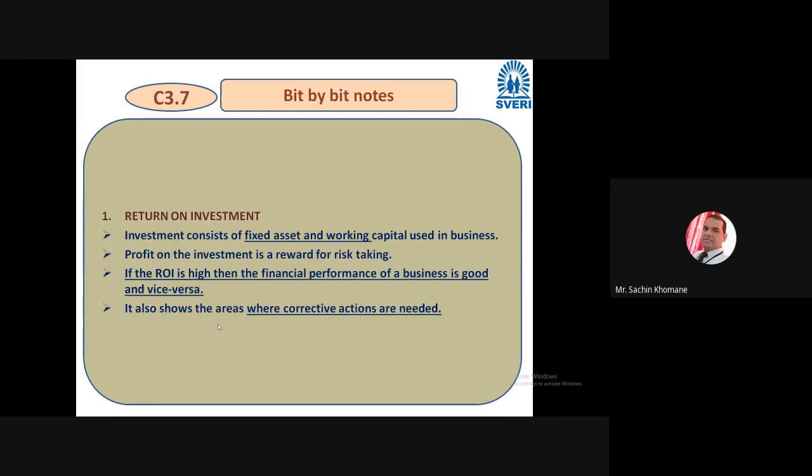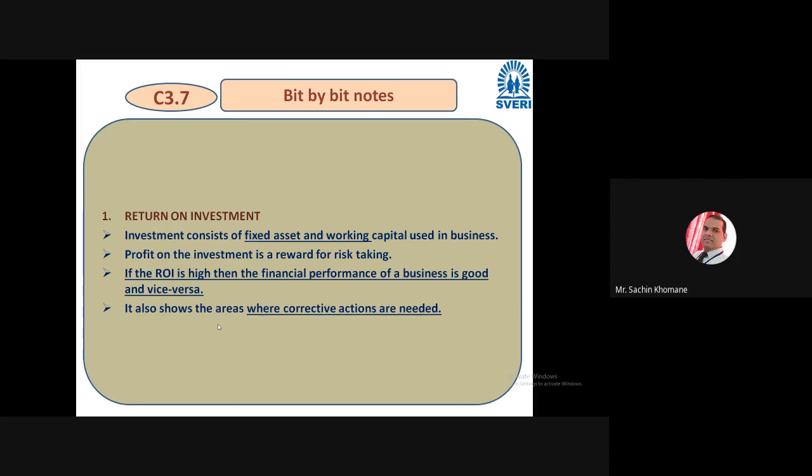Friends, return on investment is one of the modern techniques. Here investment consists of fixed assets and working capital. Everybody knows that. Profit on investment is the reward for risk taking. If the return on investment is high, then the financial performance of the organization is good.